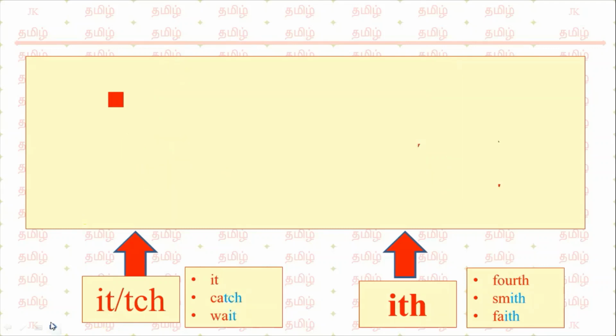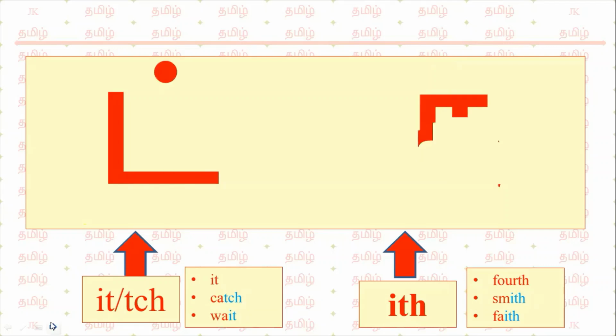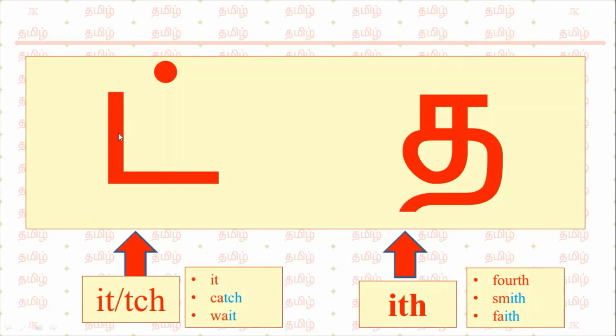The next 2 letters are it and it. Writing it is very easy. You have to put one horizontal line and you have to put another vertical line, then you have to keep the dot. It is very easy for writing, and this is it.